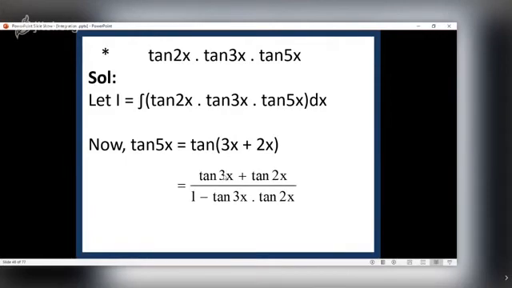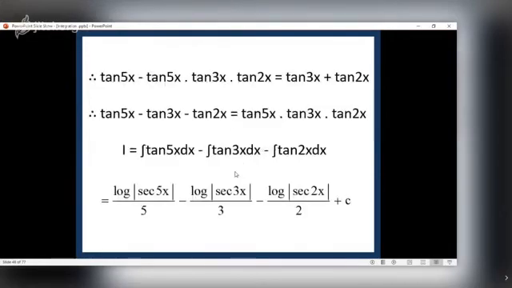What is tan of alpha plus beta? Again trigonometry. Tan alpha plus tan beta upon 1 minus tan alpha tan beta. Now cross multiply, rearrange the terms to get tan 5x minus tan 5x into tan 3x into tan 2x equal to this. So finally, what is tan 5x minus tan 3x minus tan 2x?